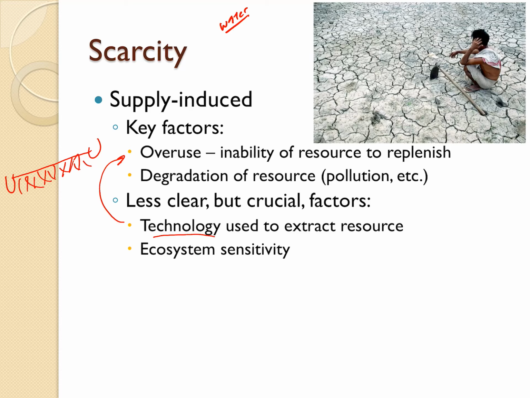Ecosystem sensitivity. We sometimes talk about tipping points, where an ecosystem can do pretty well until you take just a little bit more water, not all of it, just a little bit more, and all of a sudden that causes systemic malfunctions throughout the ecosystem. There's not enough water for this particular animal, so it dies off, and if that animal dies off, the rest of the animals die off, and you get this catastrophic cascading effect. This is what we're talking about with this complexity idea: it's not just a simple, well, don't use as much anymore.